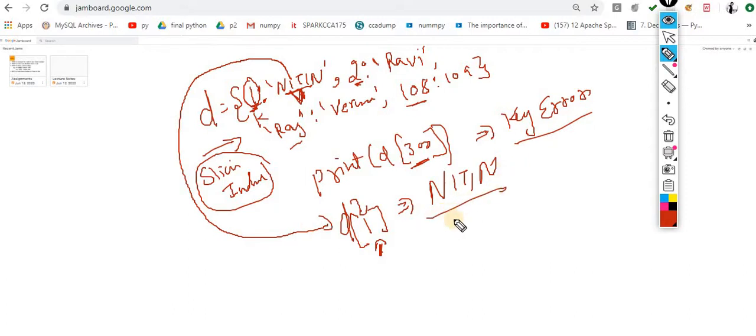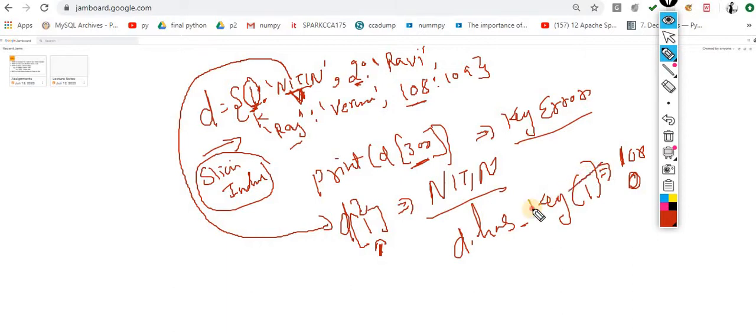There is one more method, for example, D dot has underscore key 1. Now it will return you 1 or 0, true or false basically.